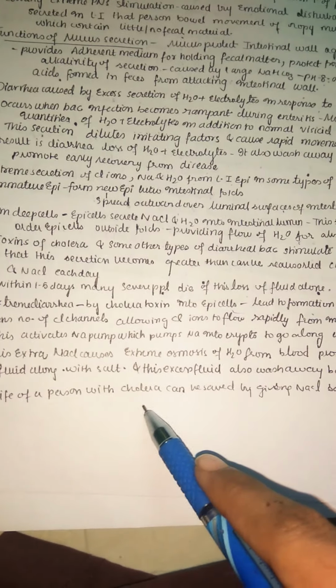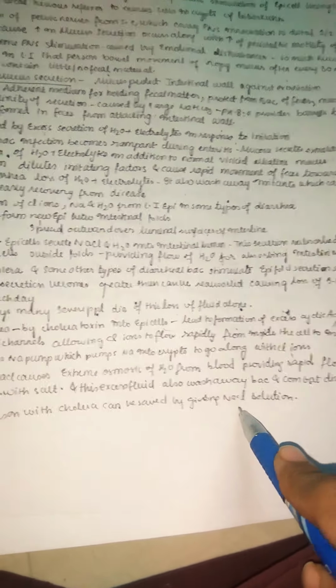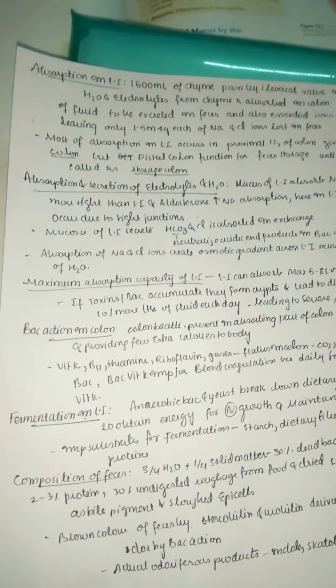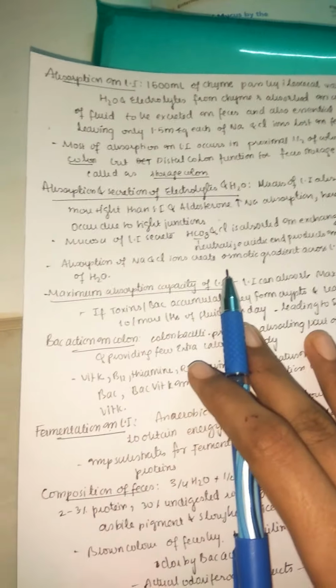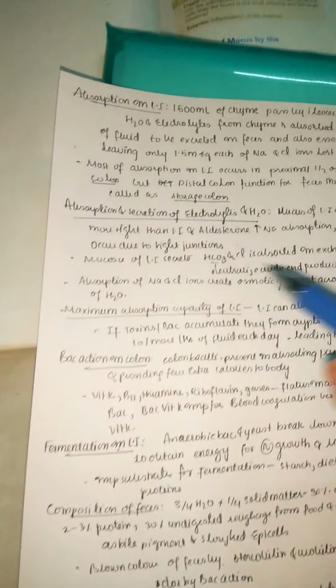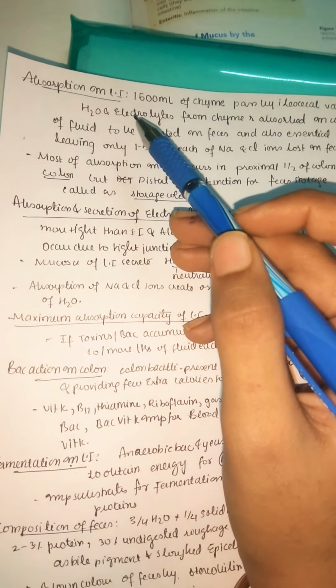So we need to prevent it. The life of a person with cholera can be saved by giving a sodium chloride solution or electrolyte solution. So now let us see the absorption in the large intestine. Till now we understood all this process, how diarrhea is caused, what the mucus secretion is. So now let us see absorption in the large intestine.